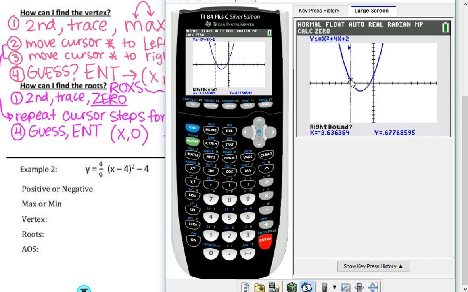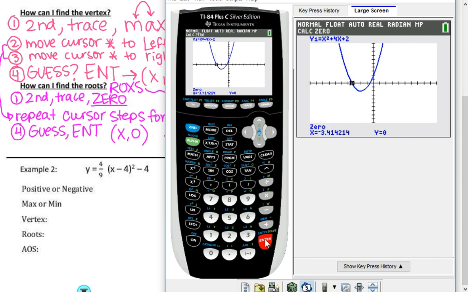And again, it's putting in that left boundary line here. And then I'm just going to move it somewhere over here to the right side and hit enter again. Now make sure that both of your little triangles are pointing towards each other. And again, yours doesn't show the boundary lines, but mine does. What it's doing here is it's finding, between here and here, where is this graph crossing the x-axis? And now it's asking me, do you want me to take a guess? And I'm going to say yes by hitting enter one more time.